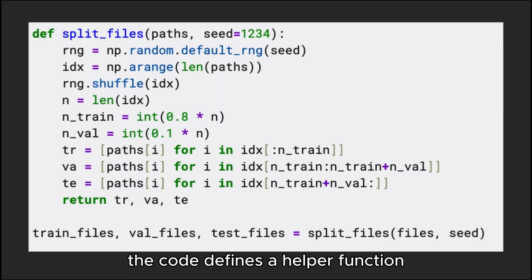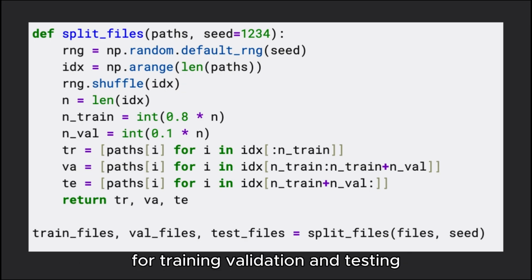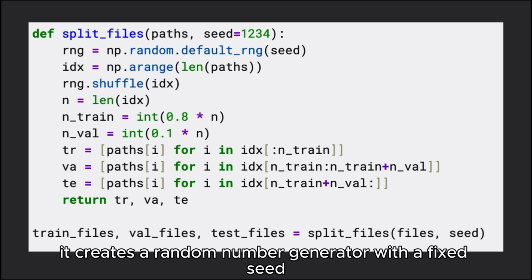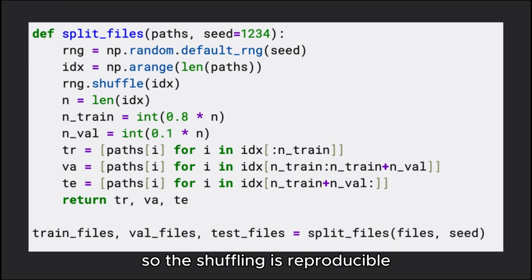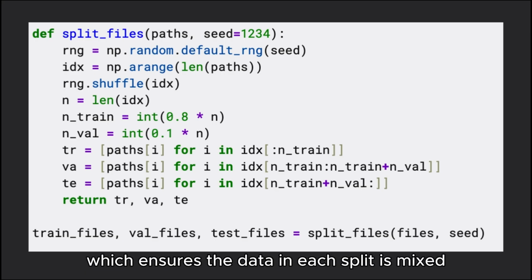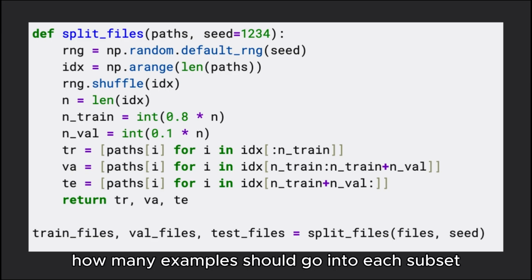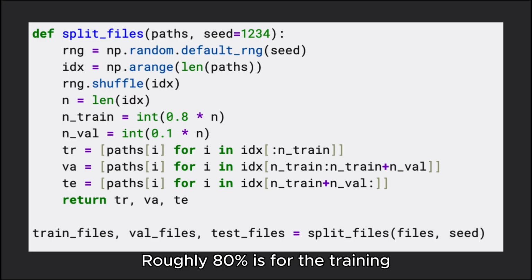The code defines a helper function that takes a list of file paths and randomly divides them into three subsets for training, validation, and testing. First, it creates a random number generator with a fixed seed so the shuffling is reproducible. Then it shuffles the indices of all files randomly, which ensures the data in each split is mixed rather than ordered. After shuffling, it calculates how many examples should go into each subset. Roughly 80% is for training, 10% is for validation, and the remaining 10% is for testing.